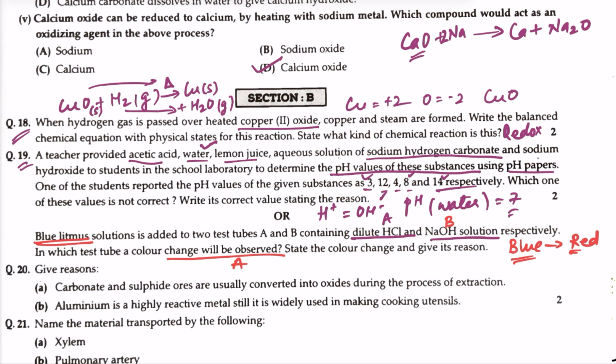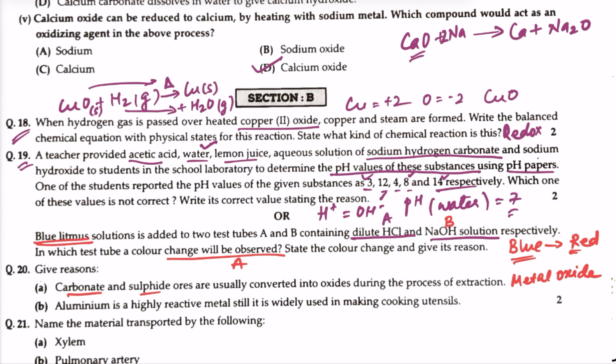Carbonate and sulfide ores are usually converted into oxides during the process of extraction. What will be the reason? It is easy to reduce metal oxide. Metal oxide is easier to reduce than the carbonates and the sulfides. So carbonates and sulfides are converted to oxides which are then reduced to the metal.